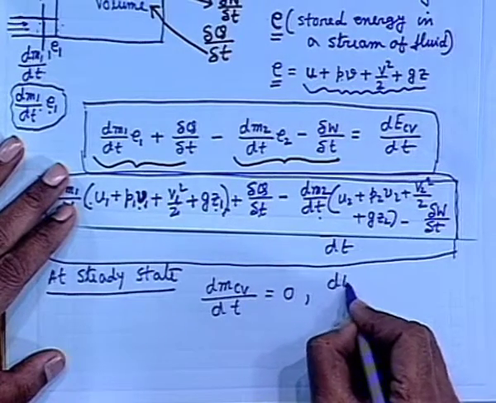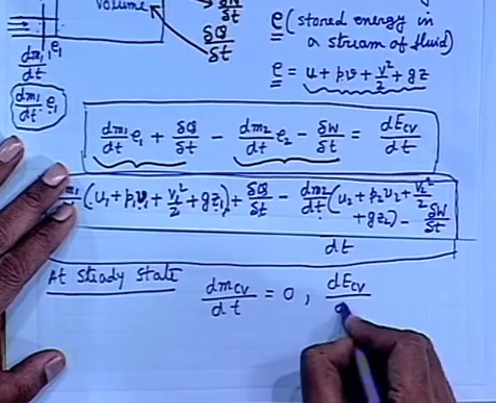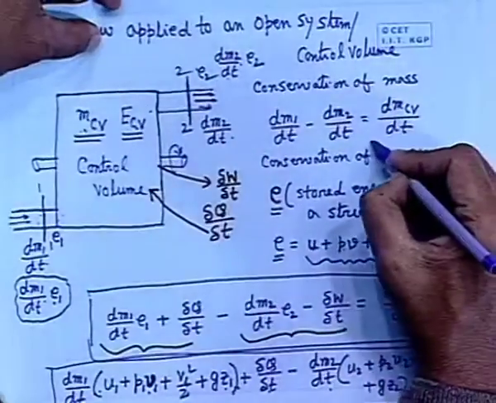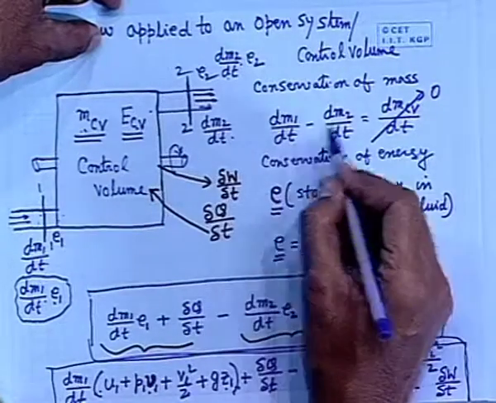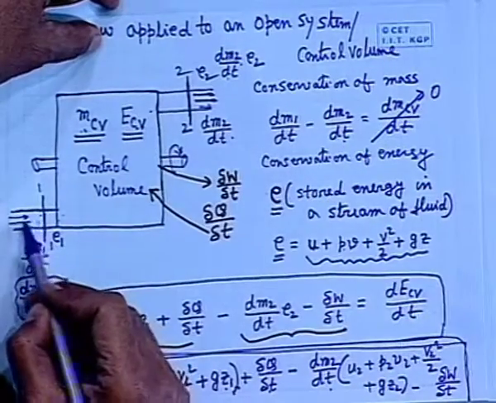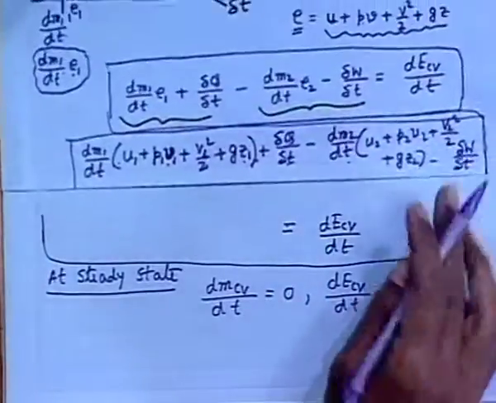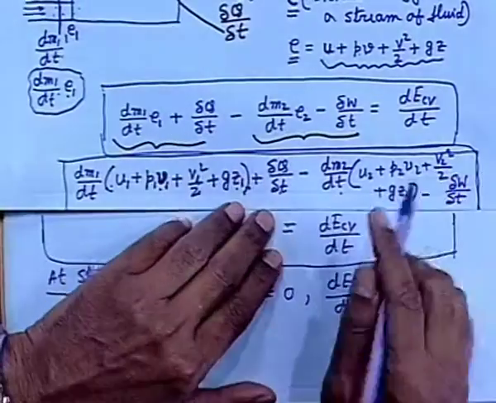Similarly, the rate of change of energy with time is 0. That means they will be invariant with time. The conservation of mass tells us this will be 0, that means dm1/dt is equal to dm2/dt, that is, the mass inflow is equal to mass outflow. Similarly, dE_CV/dt will be 0.